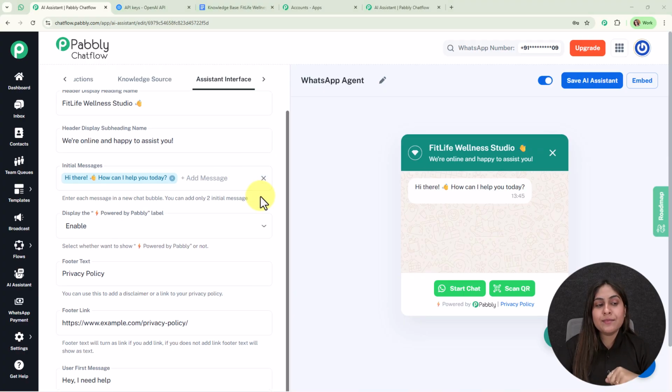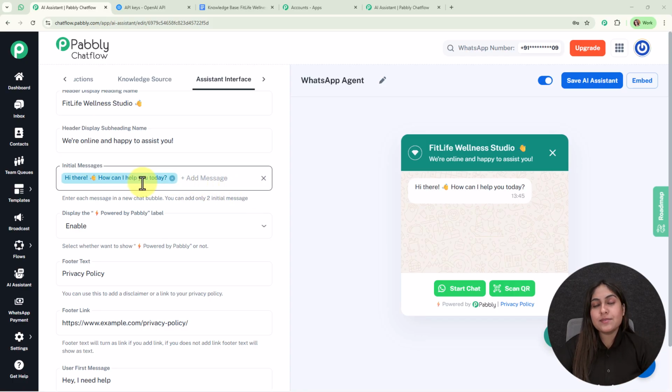Then comes the initial message. So it says enter each message in a new chat bubble. You can add two initial messages. One is added by default that says hi there, how can I help you today? You can remove this message and you can add two initial messages as per your requirement.